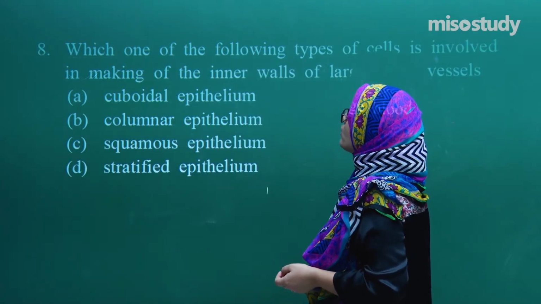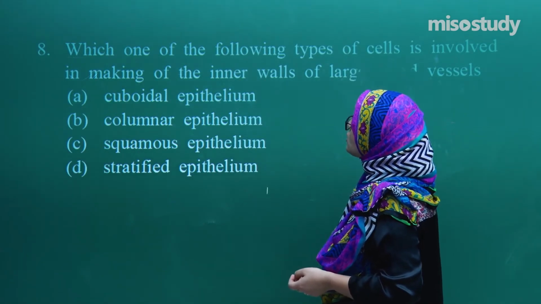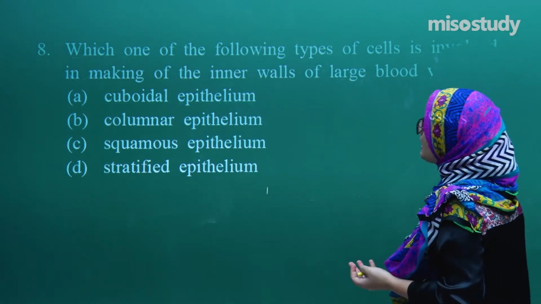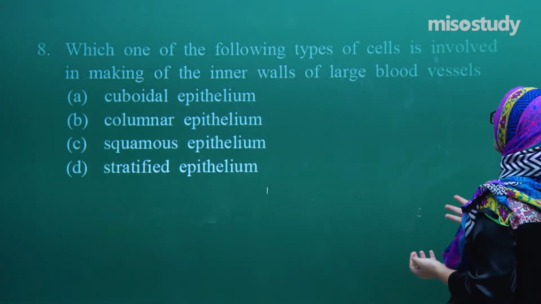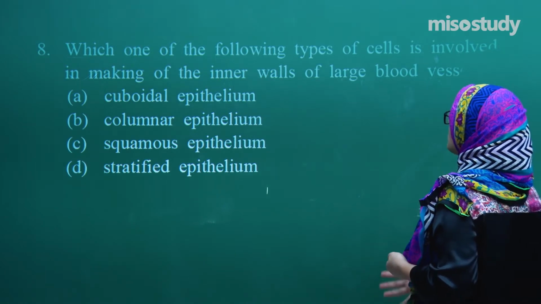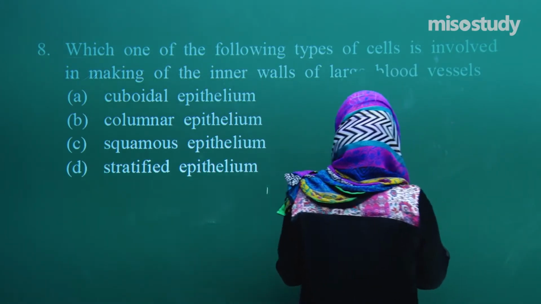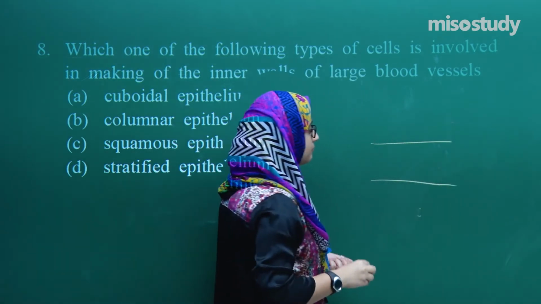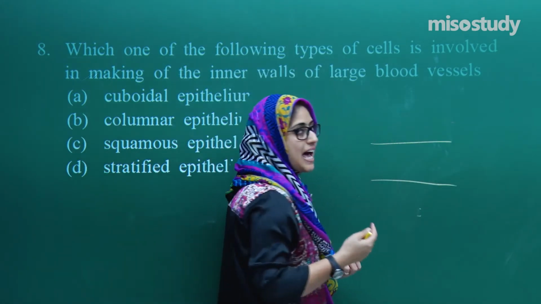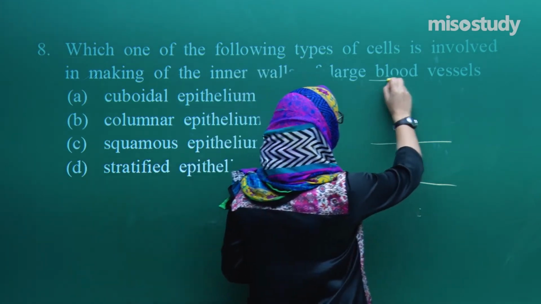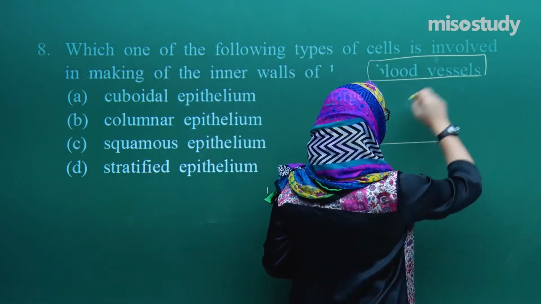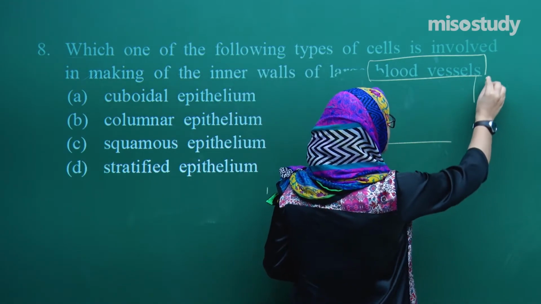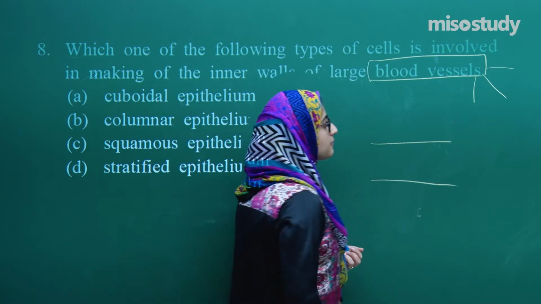Coming to the next question, which one of the following types of cells is involved in making the inner walls of the large blood vessels? So here we are talking about the blood vessels. Okay, a blood vessel has 3 layers. If we talk about this blood vessel, it has 1, 2 and 3 layers.